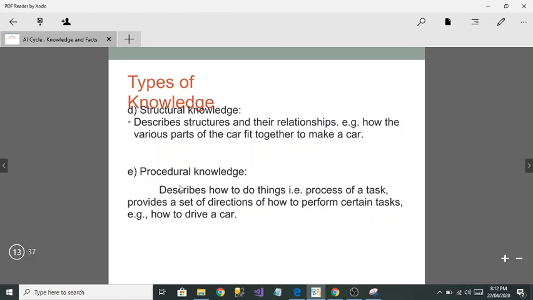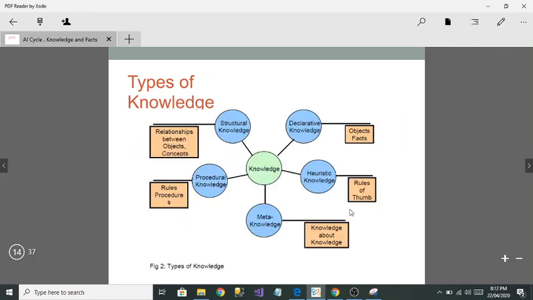The last is procedural knowledge. Procedural knowledge describes the procedure. It tells you the steps, how you can do things, how you can perform a task. For example, it will provide you a set of directions on how to perform certain tasks, like how to make a cake, how to drive a car, how to use a computer. It tells you the steps. That is called procedural knowledge.